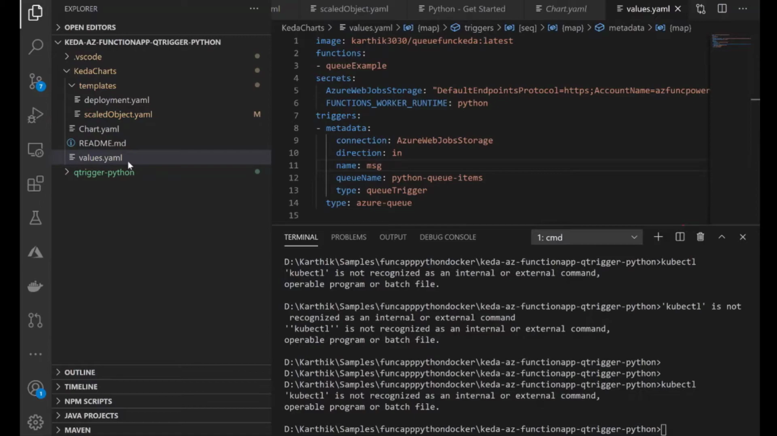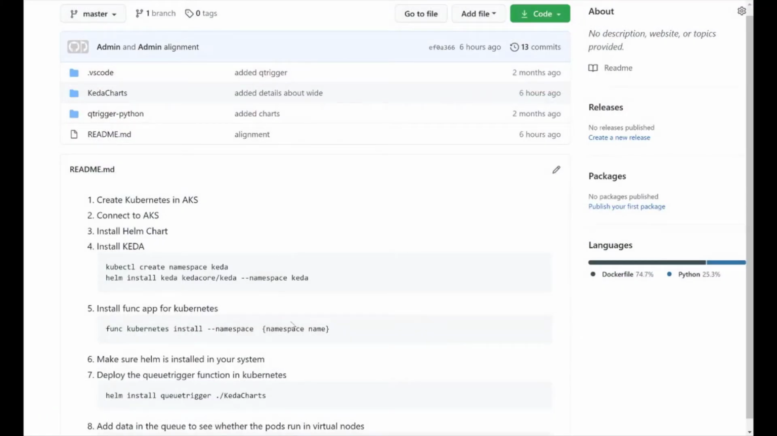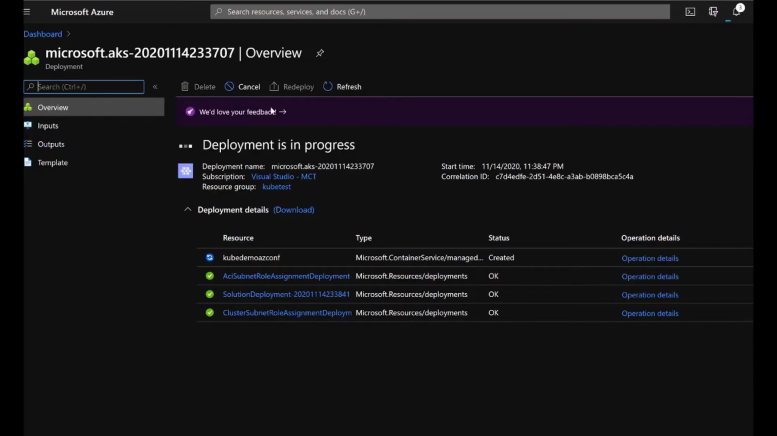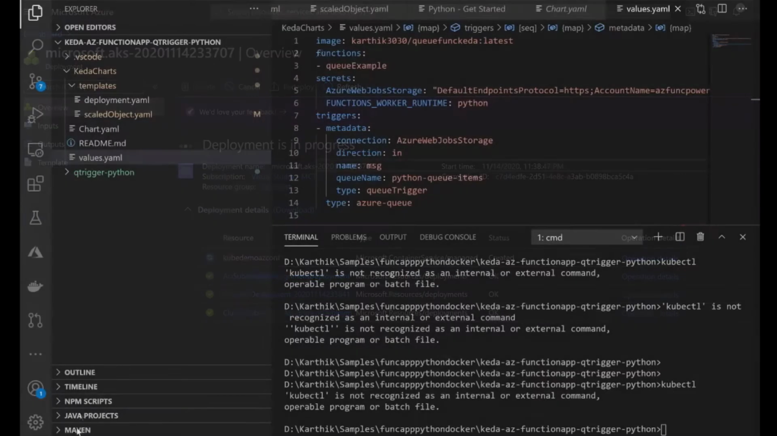Before that, we'll check whether the AKS is created or not. Yeah, it's still running. Let it run.